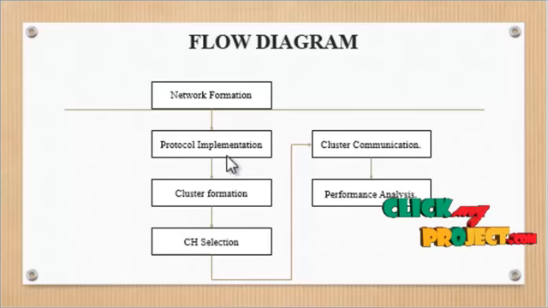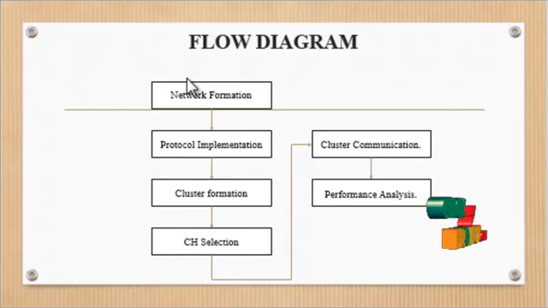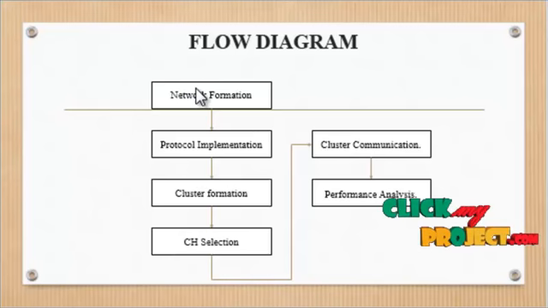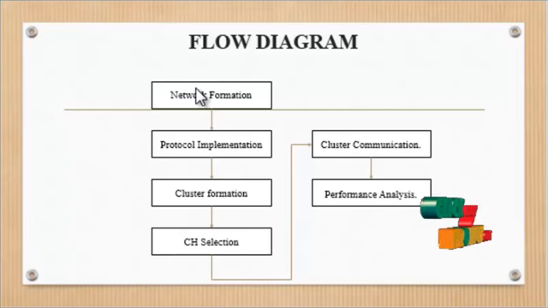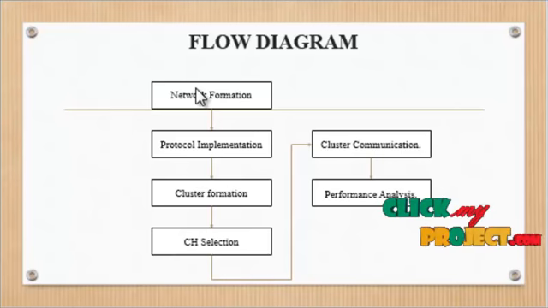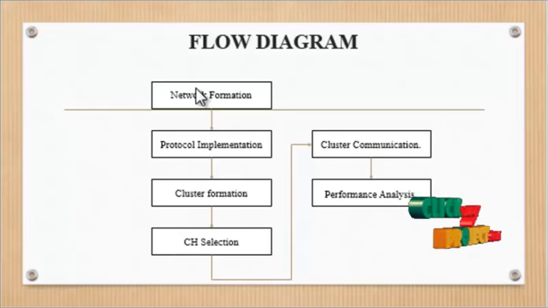Let us see the flow diagram. First one is network formation. The network is formed with a given range of the sensors. Nodes are grouped automatically depending upon their radio waves, and agents are formed for group registration.